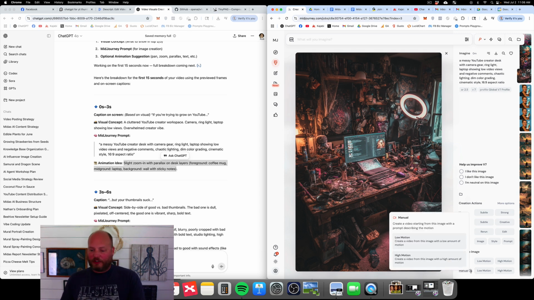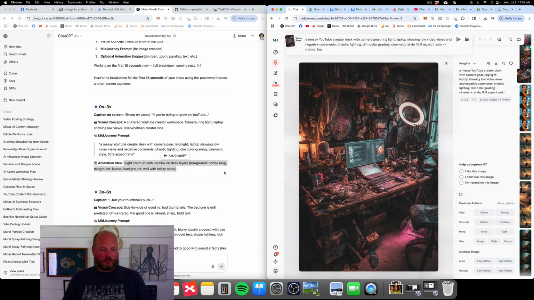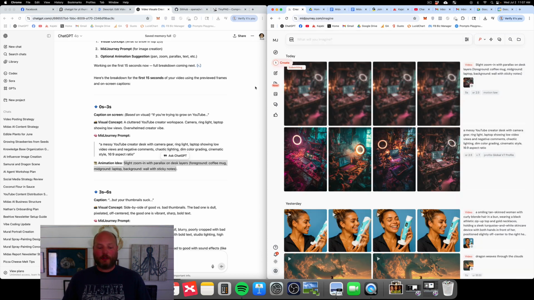What's it say here? Yeah, create with low amount of motion. High motion is a lot of movement. So in our case, we're looking for a slight zoom in with parallax on the desk. So I click low motion, popped it in here. There's our motion low. We're going to change what we say here. Boom. Now we're getting our first visual.